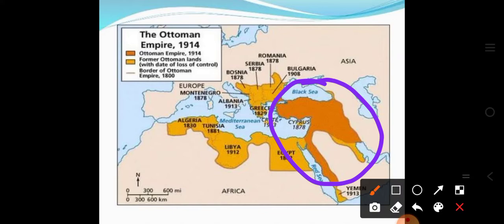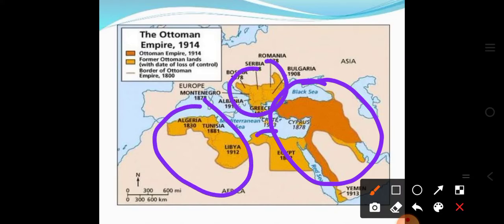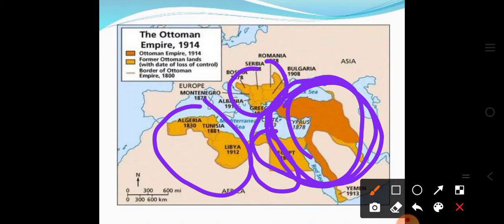Okay, and these light orange lands were the former Ottoman lands, but they were not part of it in the 1919 time period because these lands were being lost by the Ottoman Empire. So the Ottoman Empire was big, but after the World War, the Ottoman Empire was just this much left.